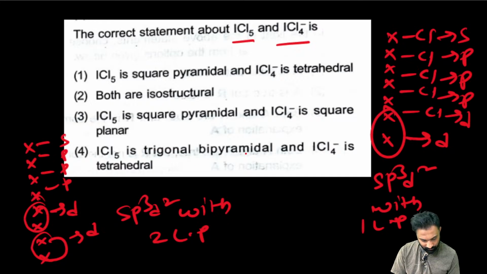Trigonal bipyramidal? No, it is having the square pyramidal. ICl5 is having the square pyramidal. ICl4 is having the square planar. So option number 3 is correct. Good. Answer is 3.